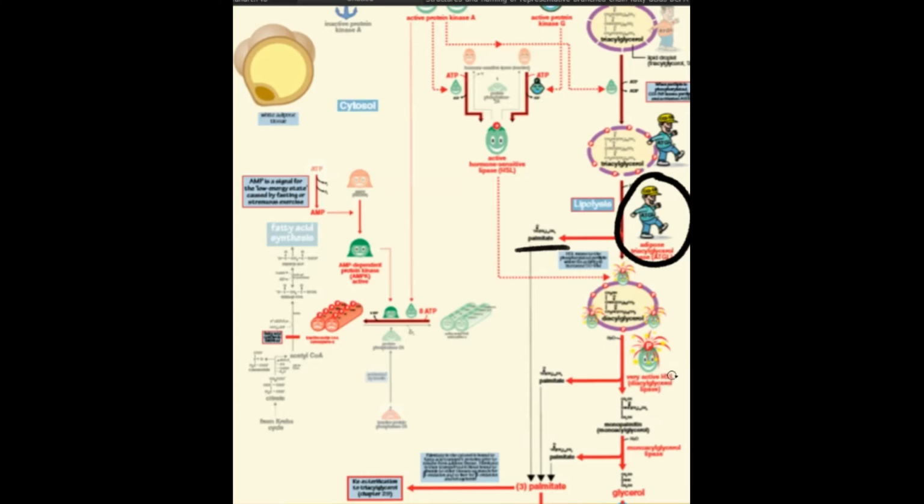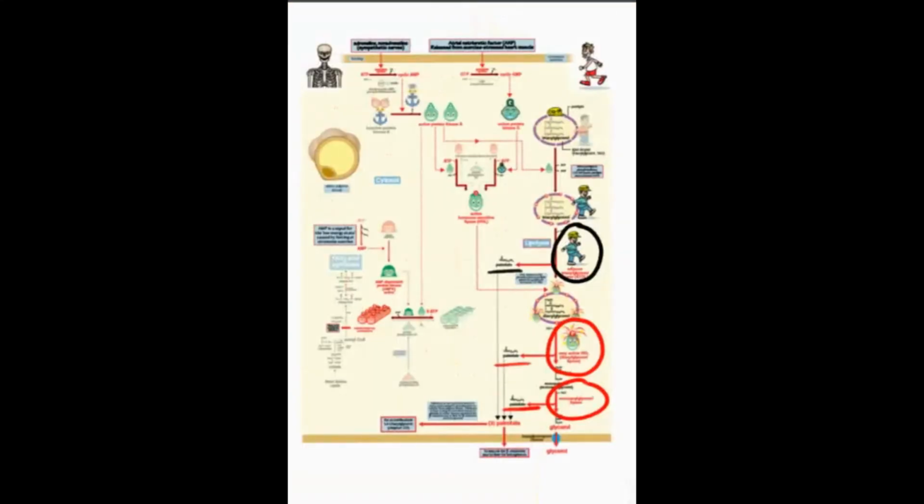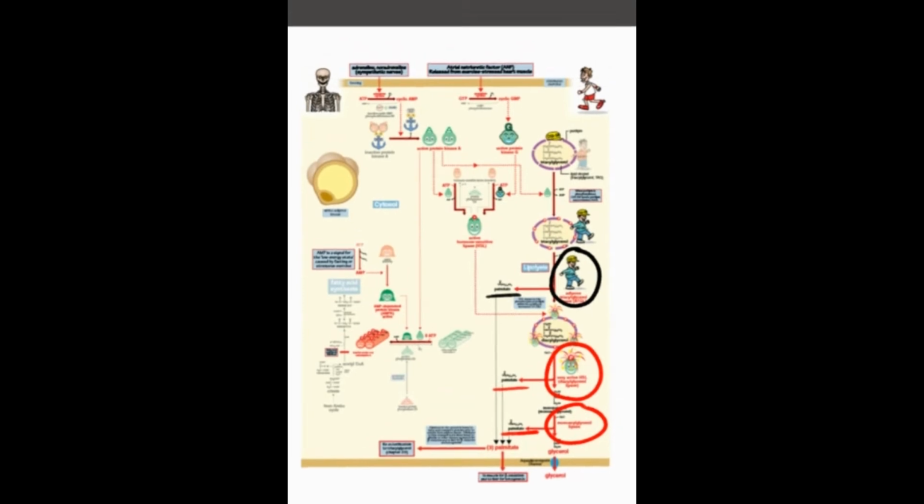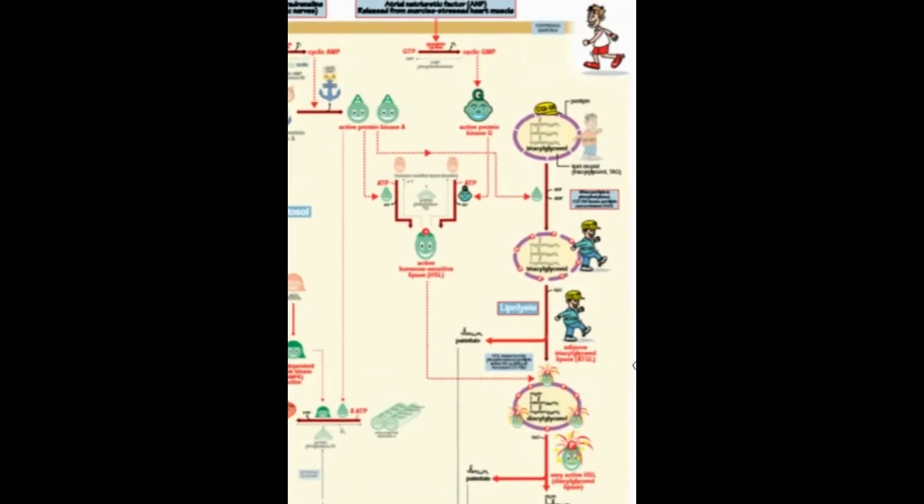Lipolysis in adipose tissue involves three lipases acting sequentially. The first one is ATGL, which hydrolyzes triacylglycerol to form diacylglycerol. Then HSL hydrolyzes diacylglycerol to form monoacylglycerol. And finally, MAGL hydrolyzes monoacylglycerol to form glycerol. We know that fatty acids are also hydrophobic, so we need some protein to transport them.